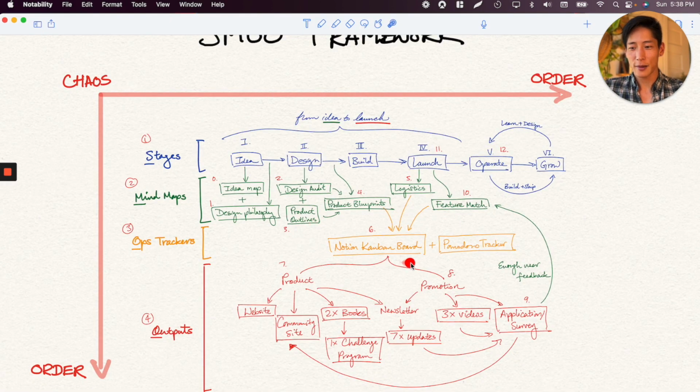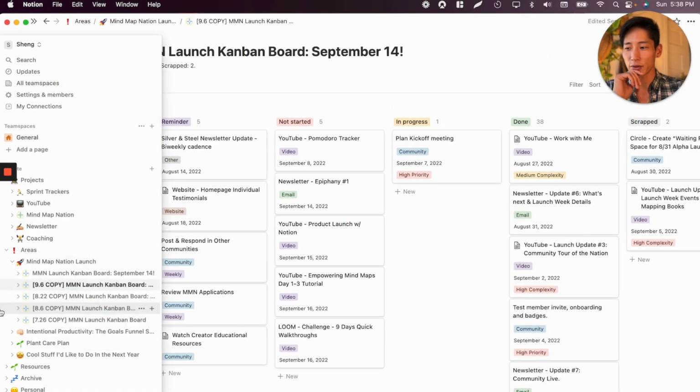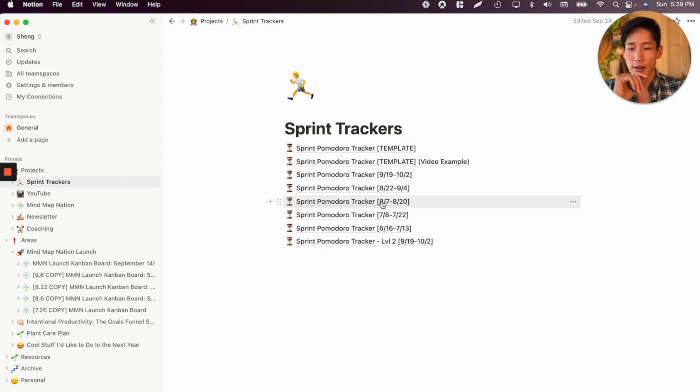All right, so the ops tracker, the Notion Kanban board, by far takes the brunt of all the organization steps that you can divvy out for yourself or for your team. And then the Pomodoro tracker is more of a focus tool that I love using, right? I run all my sprints actually using the Pomodoro technique. So let's take a look at this. I have a previous video that shows you exactly how I use this and how I built this. So I'm gonna gloss over it a little bit, right?